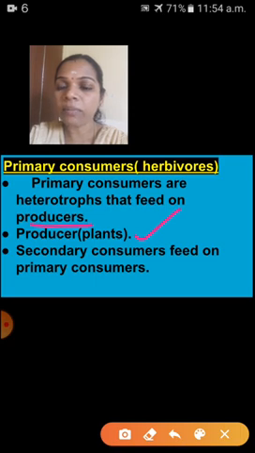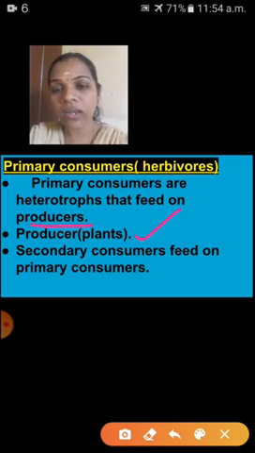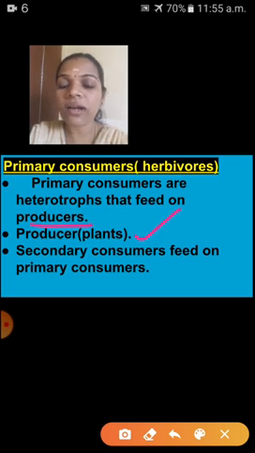Plant cells contain one pigment. That pigment is called what? Yes, chlorophyll. With the help of chlorophyll, in the presence of sunlight, water and carbon dioxide, these plants prepare their food by themselves. That's why these plants are called producers. These plants are eaten by primary consumers, and secondary consumers feed on primary consumers. So producers are eaten by primary consumers. Primary consumers are eaten by secondary consumers. Shall we go to next?